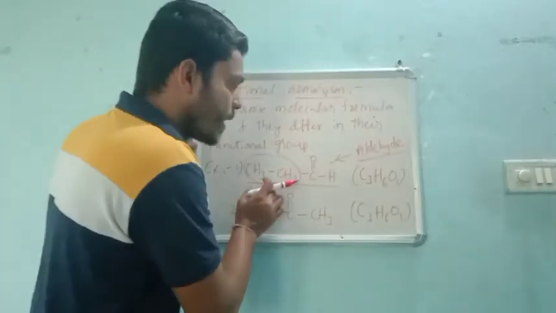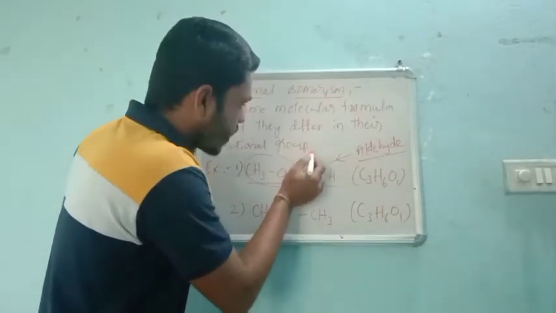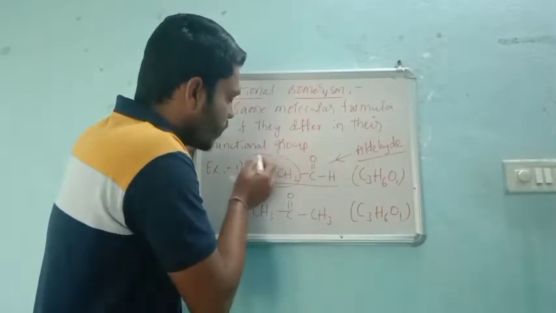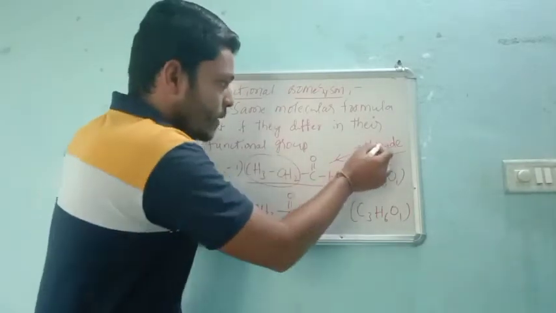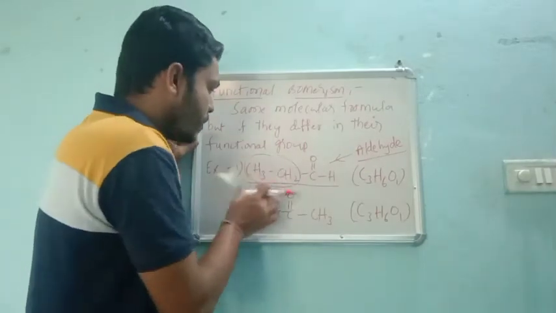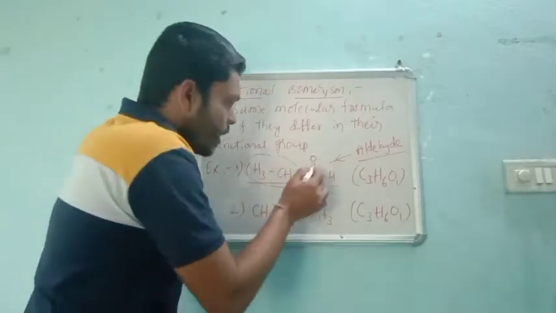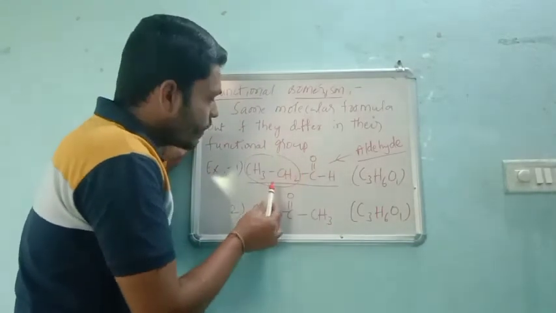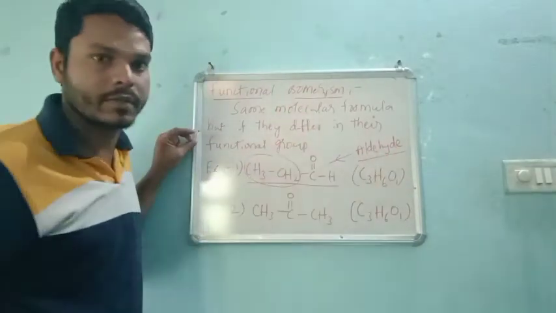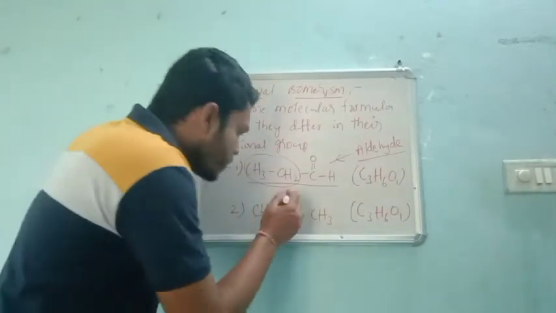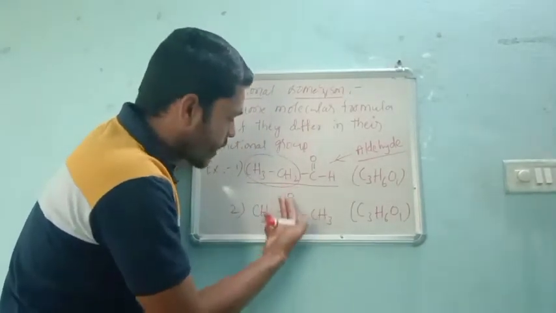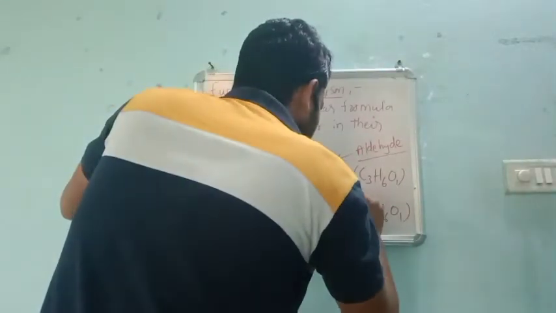So around the carbonyl carbon, if one side is an alkyl group and the other side is hydrogen, then those compounds are called aldehydes. If both sides around the carbonyl carbon are alkyl groups, then it is called a ketone.